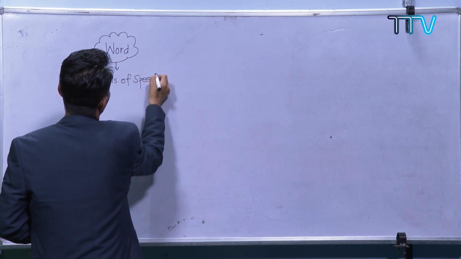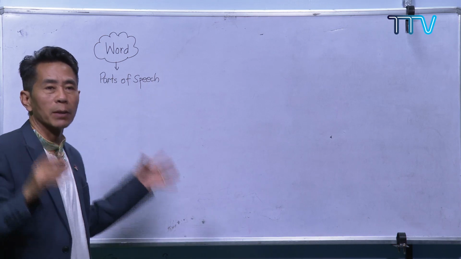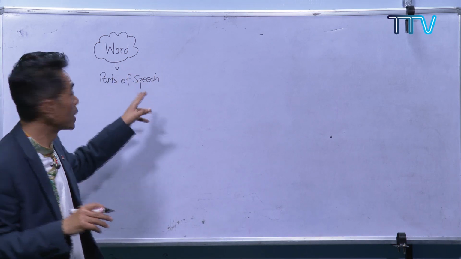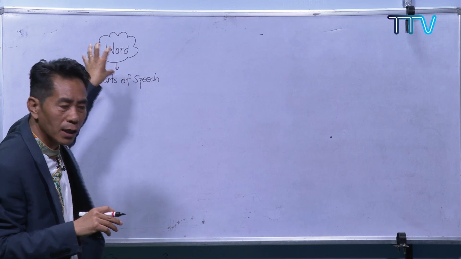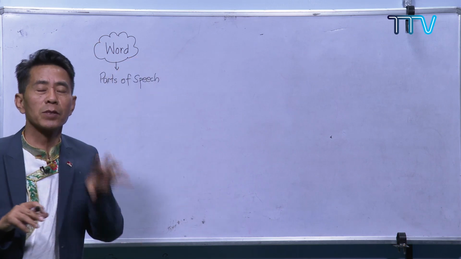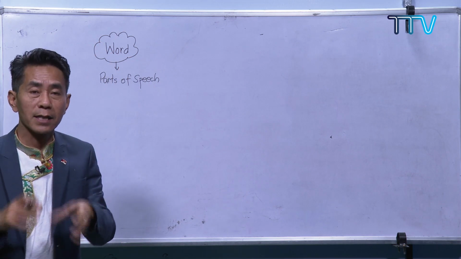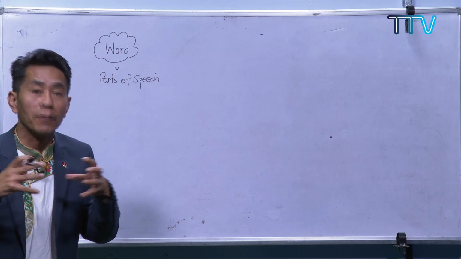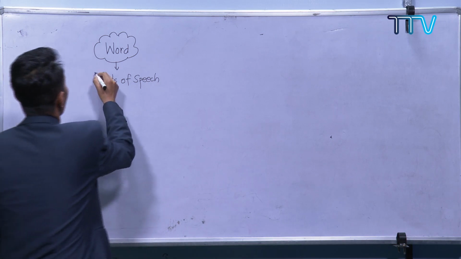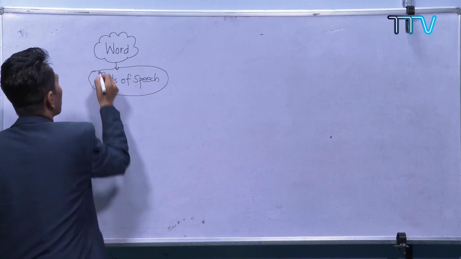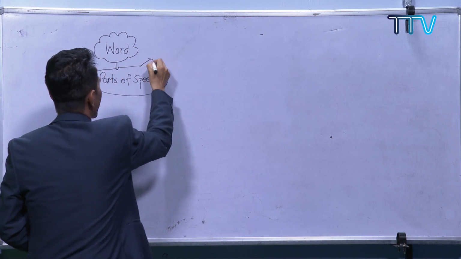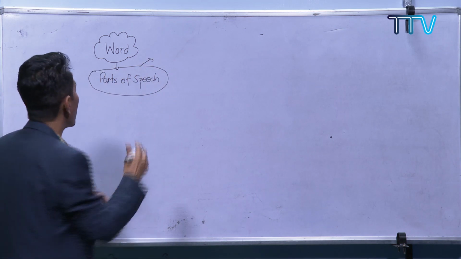So you are going to do the recapitulation with me. Why does this one come under words? Because most of these parts of speech are words, and some of these come in phrases. In the parts of speech, we talked about the 8 different parts of speech.